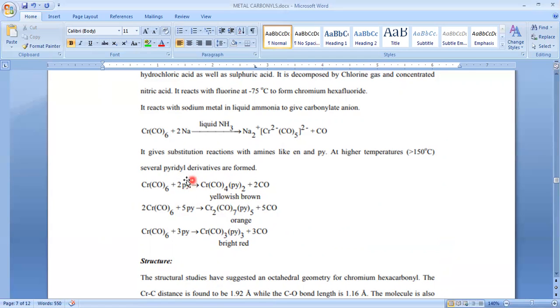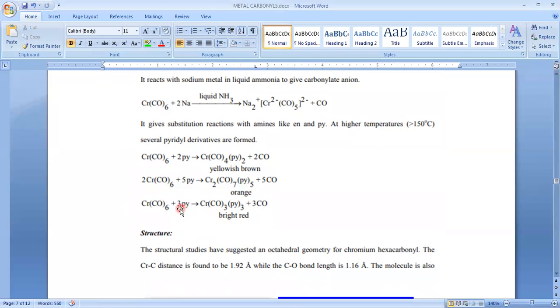So if you take 2 moles of pyridine, you may get this yellowish brine, so that means 2 will be replaced by 2. And actually it is not 7, it should be written as 1. So sorry, here 2 moles of Cr(CO)6 take part in the reaction, and if you take 3 moles of pyridine, you will get this one.